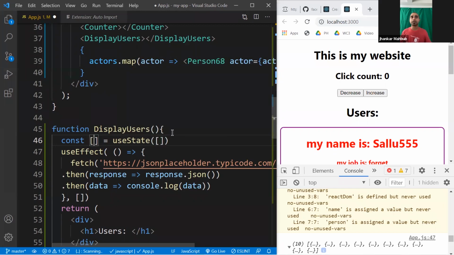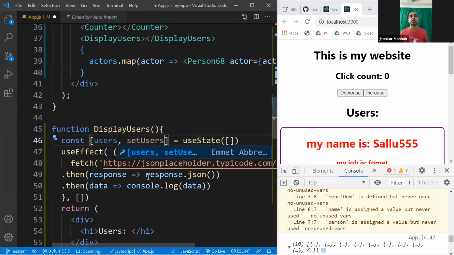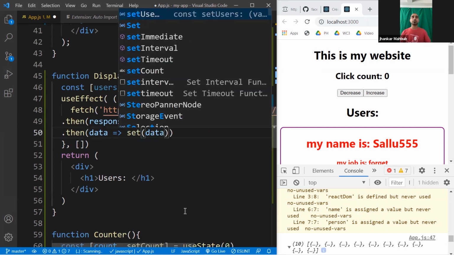And on the left side, you will have two things. One is the name of the state. Usually you can give something like users. And the second one, a function to set the users. So this would be setUsers. Whatever the name of the state, just put set in front of it. Like we did with count and setCount, make this uppercase S, exactly the same thing. And once data is loaded, instead of console log, we'll call setUsers.